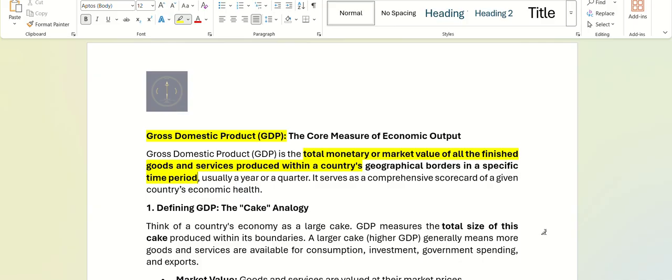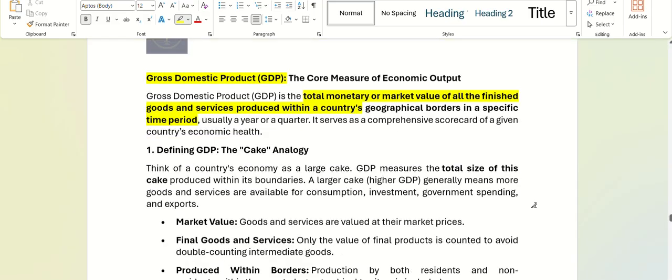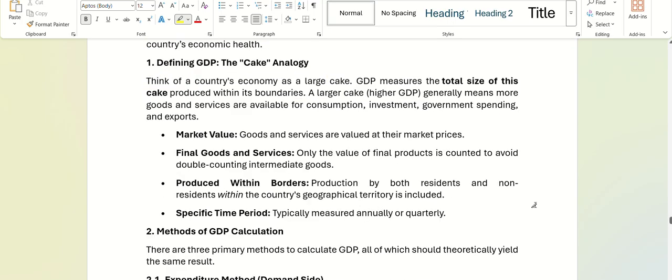Whatever a country produces in a specific time, and the value of all these products or services, is referred to as GDP. Fine. So there are three key words that you have to know: the market value, that is the monetary value of the goods and services that are produced.